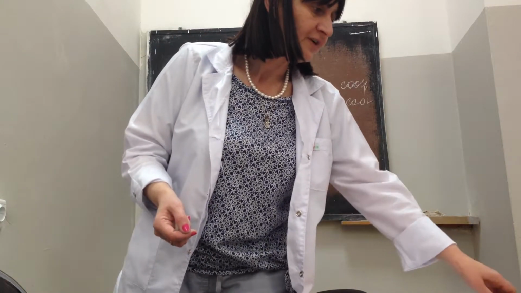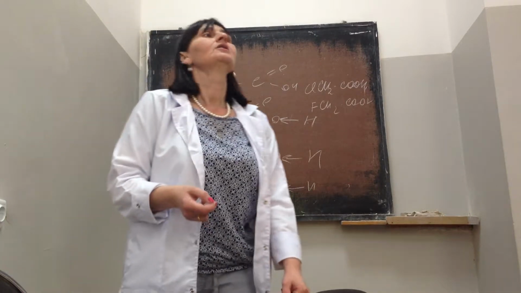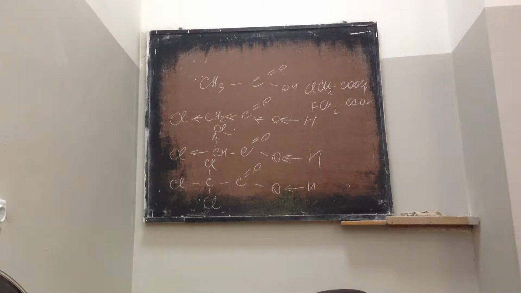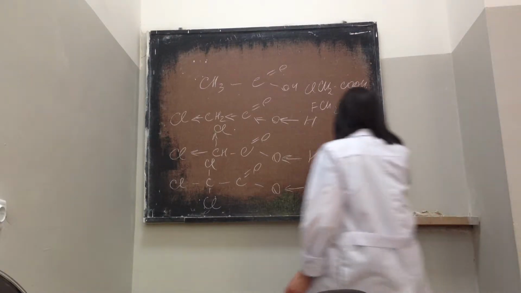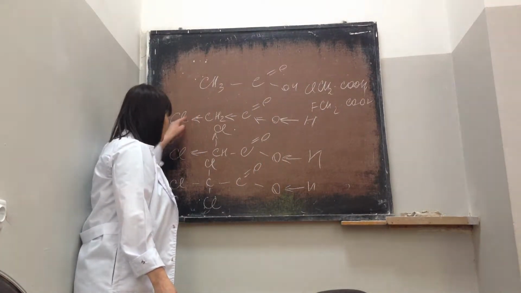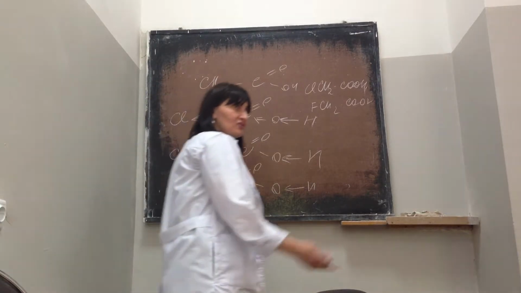Now, what is the mesomeric effect? All of them have minus inductive effect. Sorry, here you have X on the right, here you have it on the left. In this paper, your X is on the right side. Here I write it on the left side. That's why I write Cl. You see? Arrow with Cl.